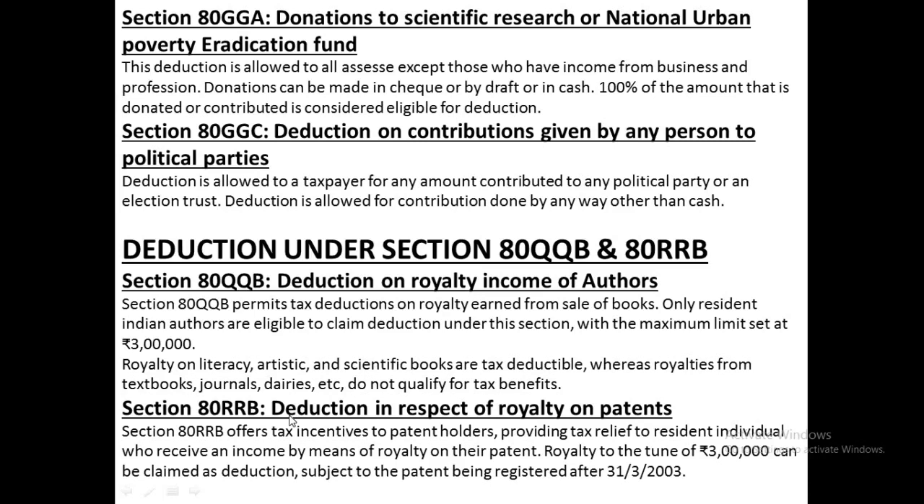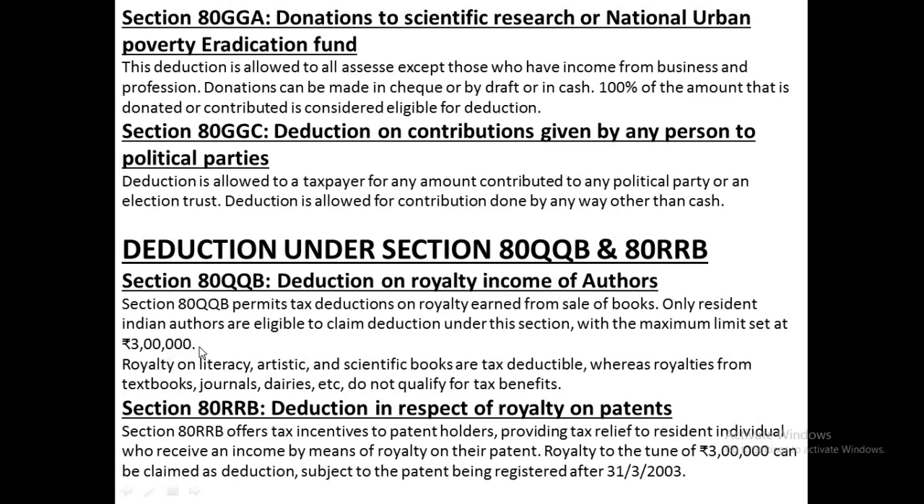Even so, the assessee can claim the deduction under section 80QQB for the royalty received, where the maximum amount of deduction will be whichever is least of the actual amount of royalty income or 3 lakhs. That means, how much royalty income the assessee is receiving, or the maximum limit of 3 lakhs, whichever is least, will be allowed as deduction.